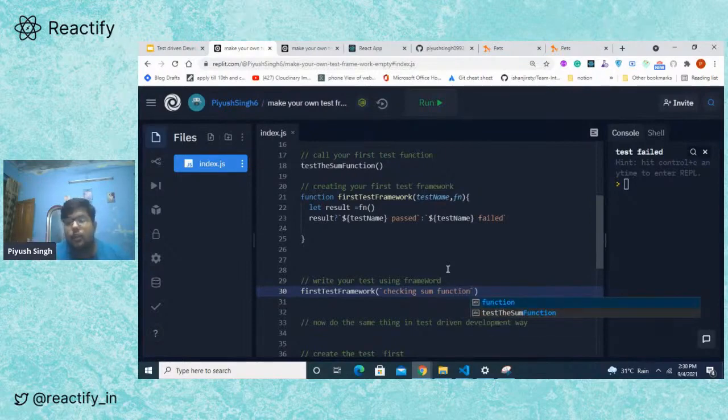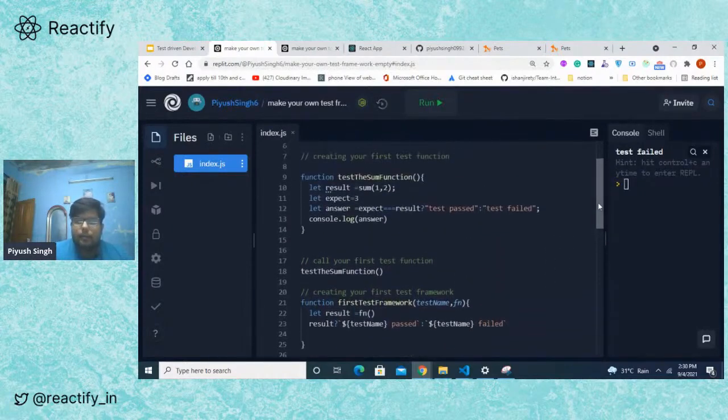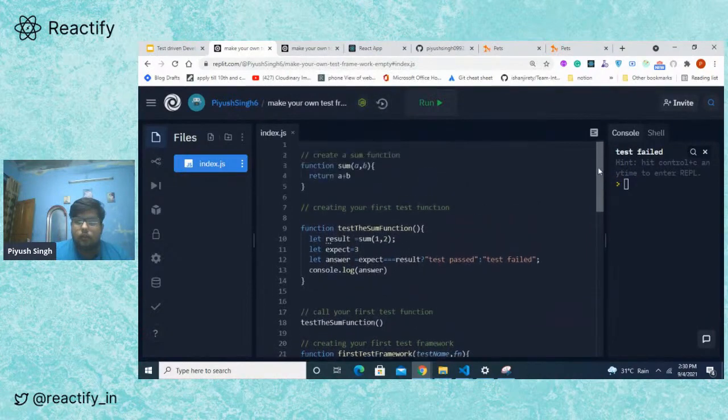Be as explicit as you can, because when you run the test, you can be sure what this test was doing, why this failed and what could be the reason for this failure. You can know just from the title of the test, right? So this is a callback function, right? And I want to test this function. I have already written a test.